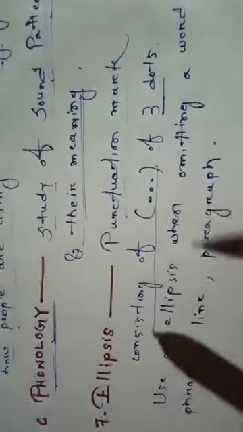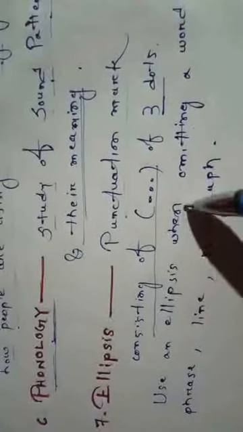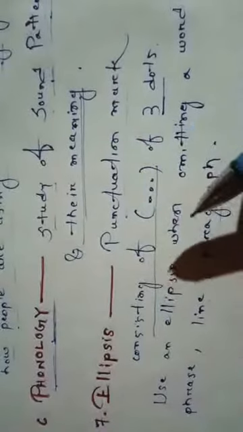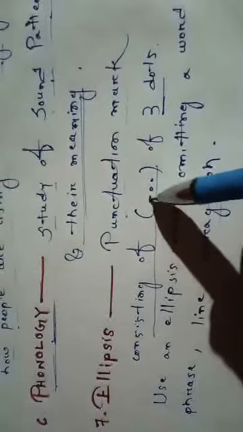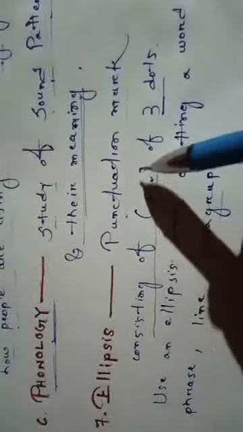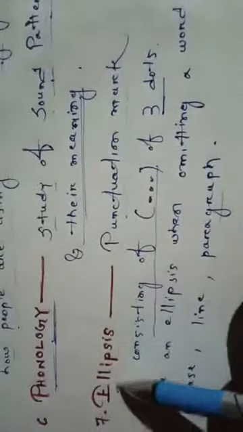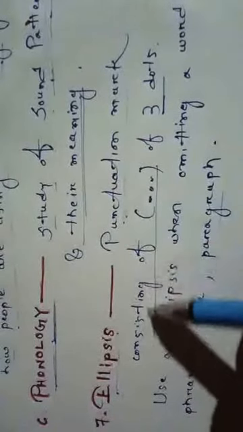Last one you see ellipsis. What is ellipsis? Ellipsis means punctuation mark consisting of 3 dots. Remember, punctuation mark consisting of 3 dots. There will be 3 dots. Now, if you observe a paragraph or comprehension in a particular paper, then you will find an ellipsis used when omitting a word, phrase, line or paragraph. So there is a particular story, maybe a story of some event, then after a particular event you will find that there are 3 dots. Okay, it means that this particular story has something more to it. So that is what ellipsis is. Punctuation mark consisting of 3 dots.